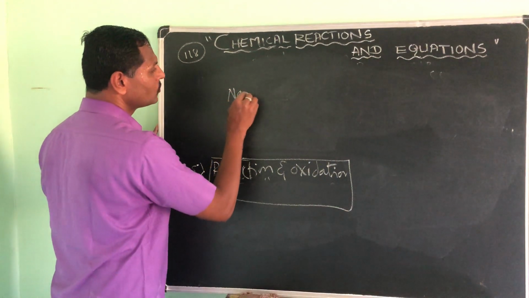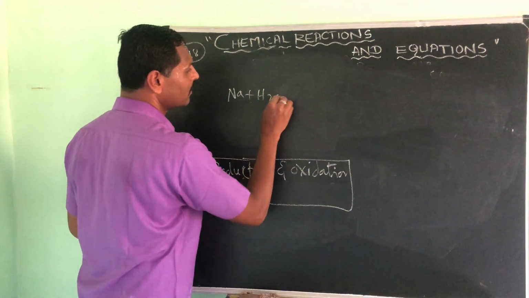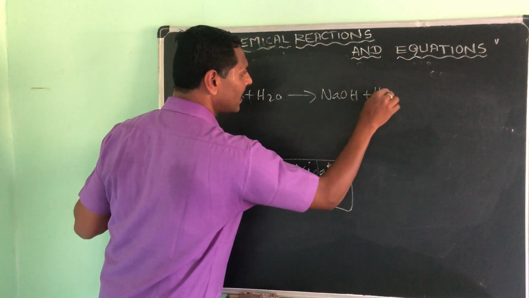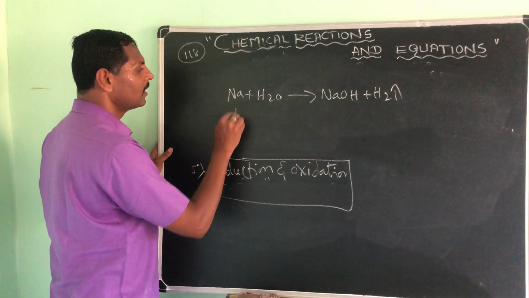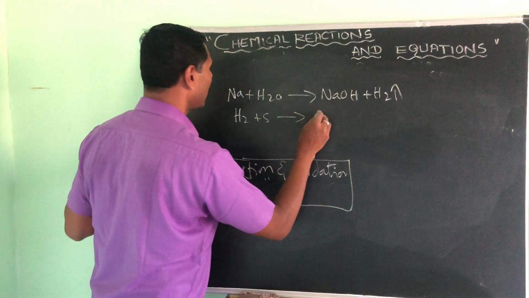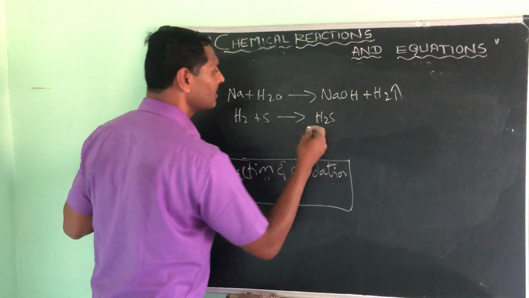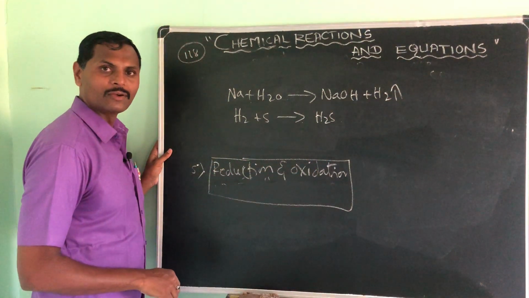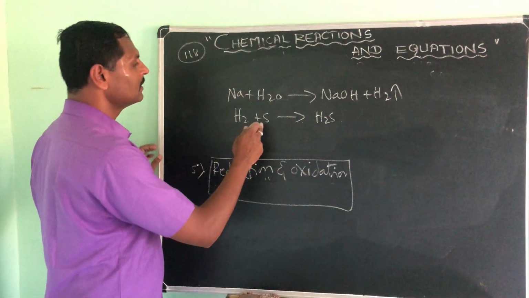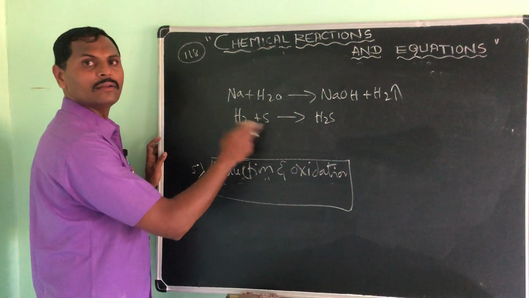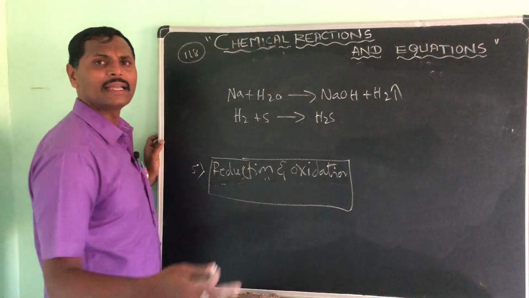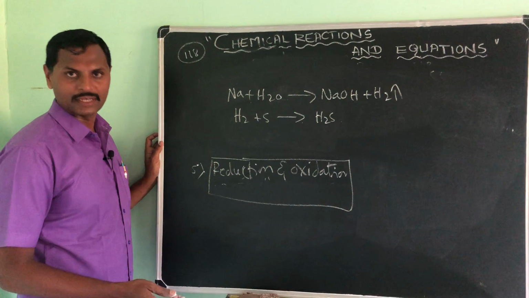As we already took sodium, when it reacts with the water, you will get sodium hydroxide plus hydrogen gas. This is also a redox reaction. Hydrogen, when it reacts with sulfur, you will get hydrogen sulfide. That is also a redox reaction. Removal of hydrogen and adding of hydrogen, both are going to happen. This is also a redox reaction you can take. Like this, so many examples you can take for the redox reaction.